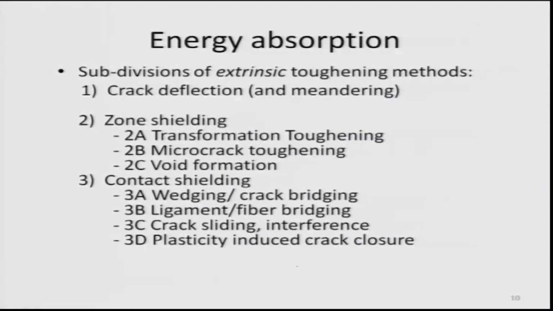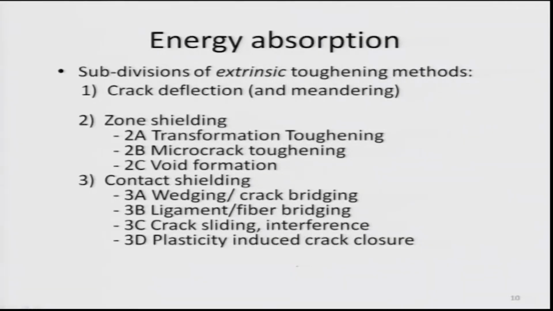So, there are different types. One is called crack deflection. You can also have zone shielding, different types of. I cannot discuss all of them in the lecture today. You can have transformation toughening, which is known as 2A, and 2B is another thing, microcrack toughening.